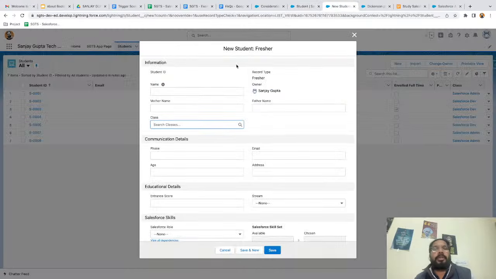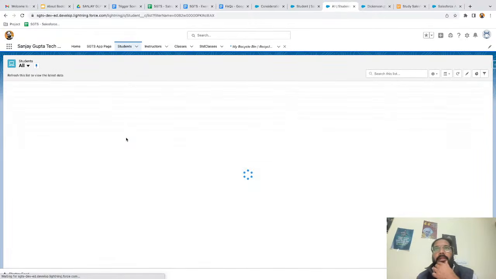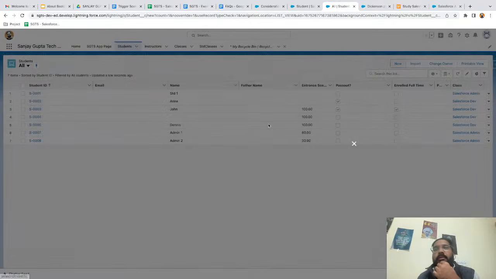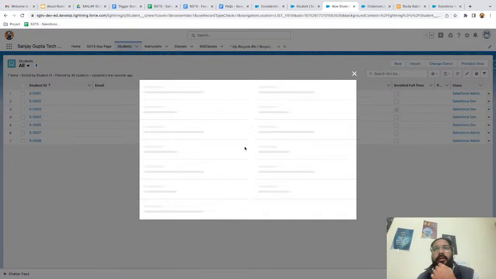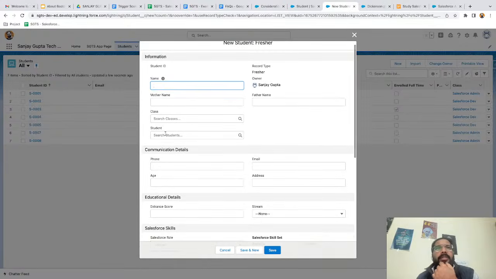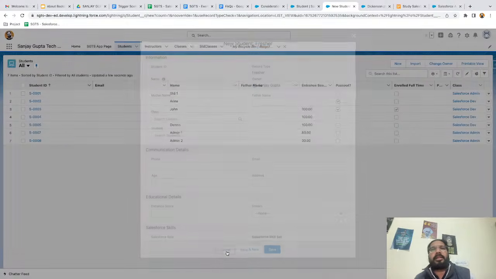And if you try to refresh the page, you will see that field on page layout as well. So if I try to create new student record, here you can see the student lookup is available, right? So it is known as self lookup.